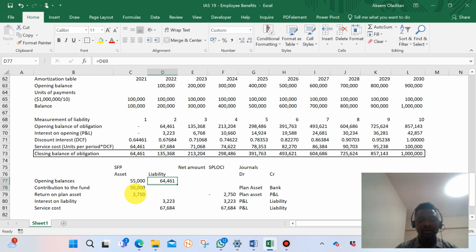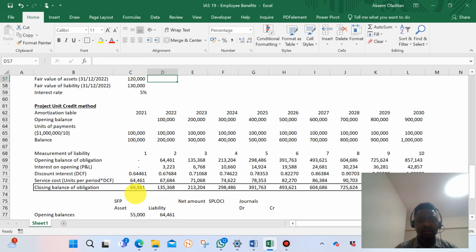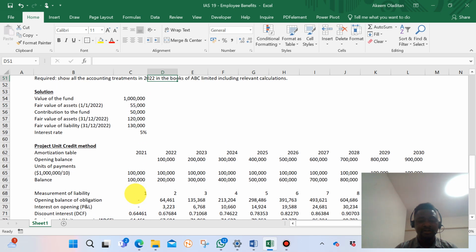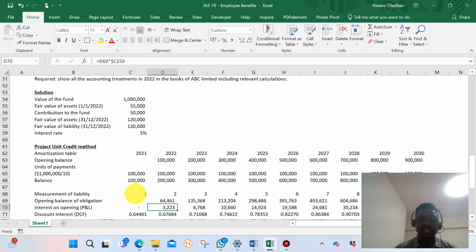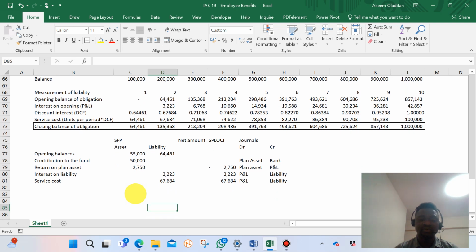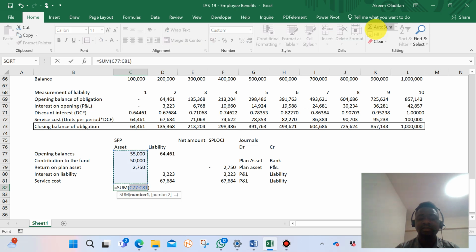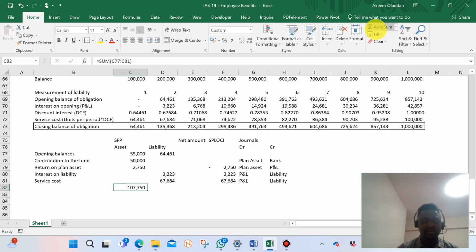Is that all? Yes, I think that is all for now. Okay, there's a remeasurement. That remeasurement, we'll do later on. So we need to sum this. These two amounts sit in our assets and liabilities. Can you see that here the liability is higher than the asset?